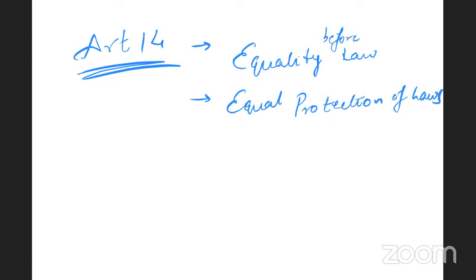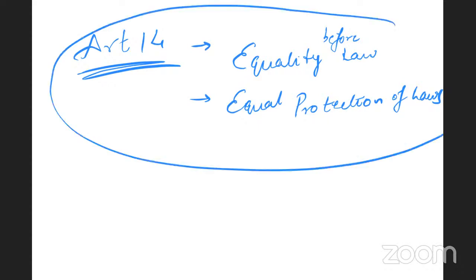So, one of the principles, this equality before law, has been proposed by America. So it was existent in American constitutional doctrine. So what is equality before law?